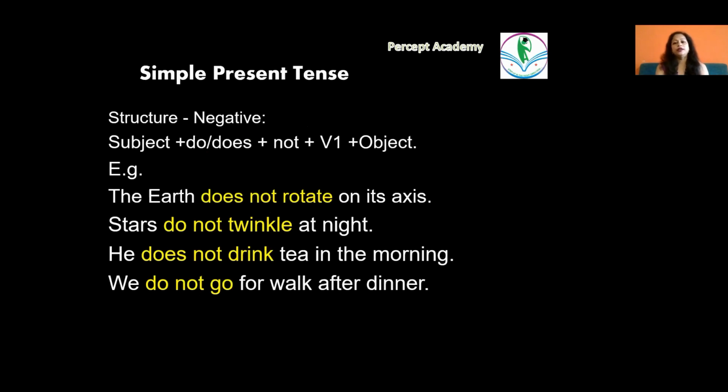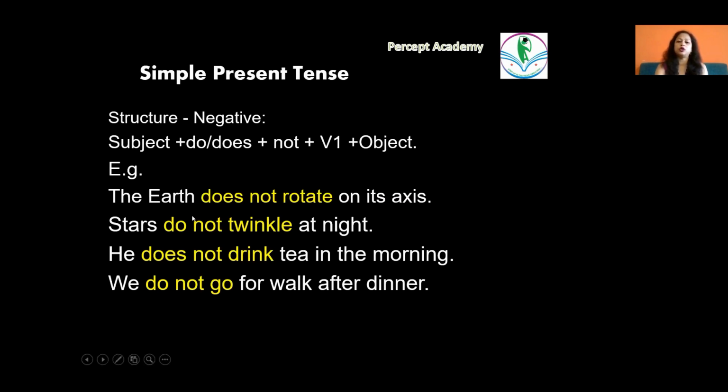Looking at the structure of a negative sentence in simple present tense, which is subject plus do/does not plus V1 plus object. So, the earth does not rotate on its axis. Stars do not twinkle at night. He does not drink tea in the morning, and we do not go for a walk after dinner. The thing to note here is that irrespective of the earth, stars, which is plural, he, singular, we, plural, every time when you look at the verbs rotate, twinkle, drink, or go, we use the verb in its bare form because now the s or es moves on to do. That is, it becomes does.